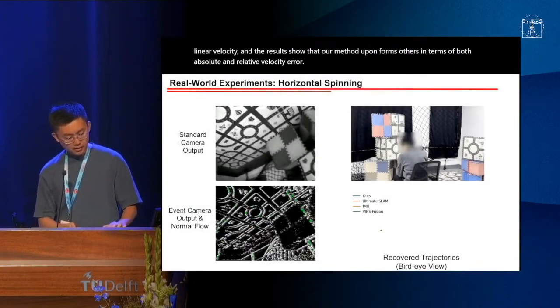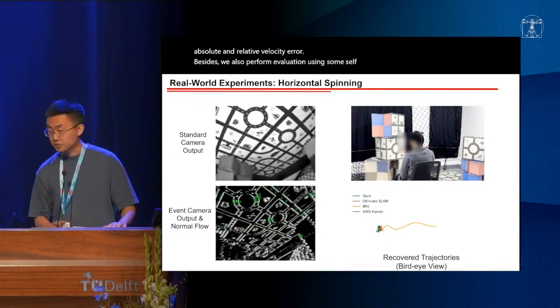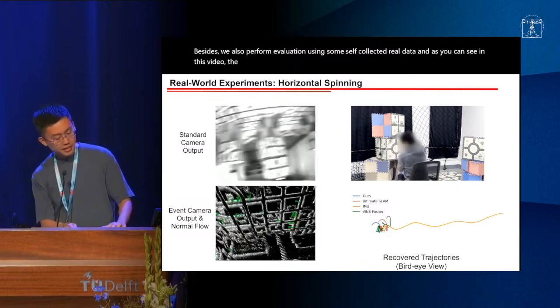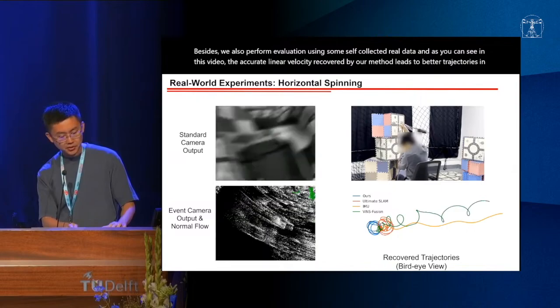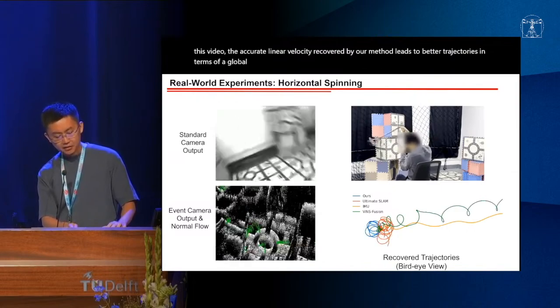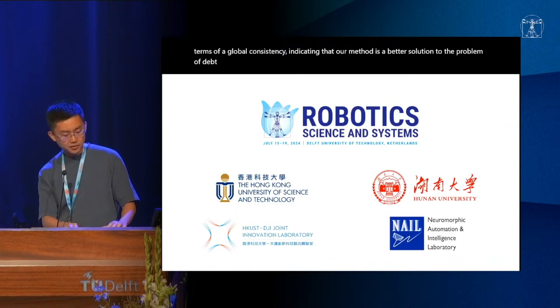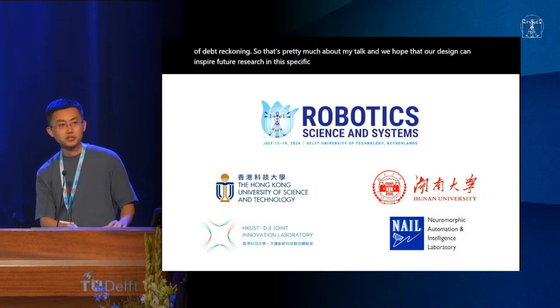Besides, we also perform evaluation using some self-collected real data, and as you can see in this video, the accurate linear velocity recovered by our method leads to better trajectories in terms of global consistency, indicating that our method is a better solution to the problem of dead reckoning. So that's pretty much my talk, and we hope that our design can inspire future research in this specific area. If you feel interested, please stop by our poster. Thank you.